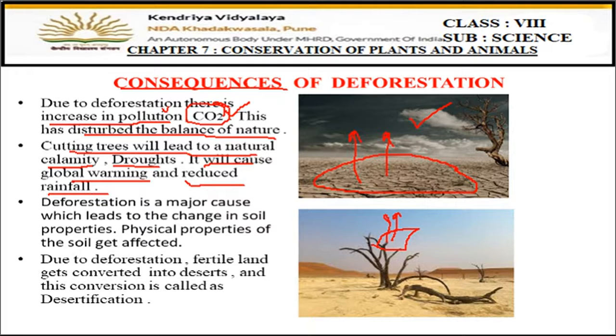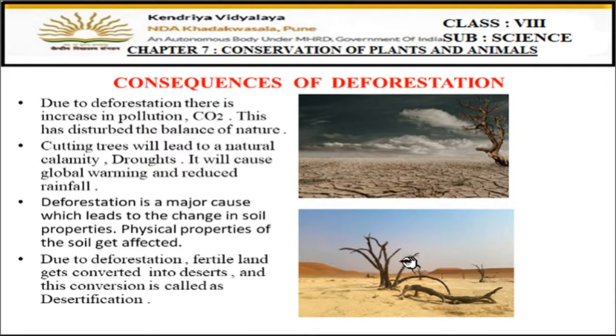Okay, temperature of the earth is also rising, because when the trees undergo evaporation from their leaves, evaporation gives a cooling effect. So if there are no trees, the temperature will continuously go on rising, which leads to greenhouse effect and global warming. Now, deforestation is a major cause which leads to change in the soil properties.